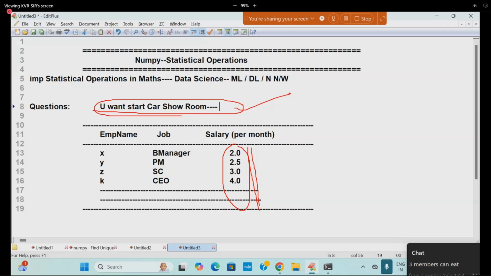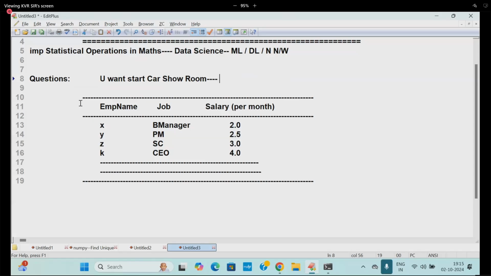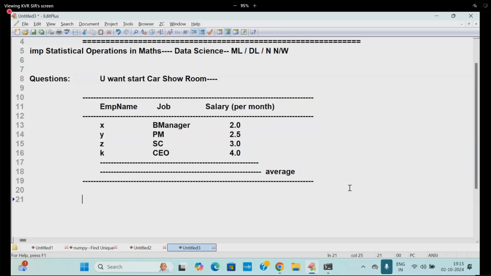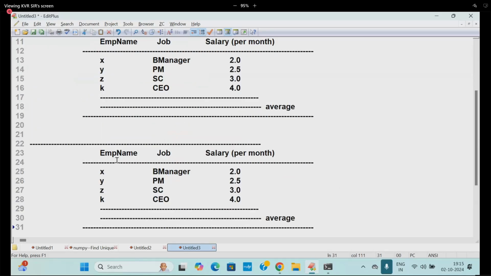What is applied there? The data you are taking here, they are finding the average. Based on their average salary and the average life they are leading, that type of cars only they can sell more and more. Are you following me? So that is one example. What concept are we using here? The average concept. Next, what is going to be called? Here I am going to take one more kind of thing.